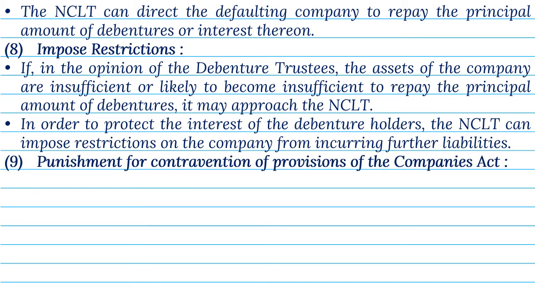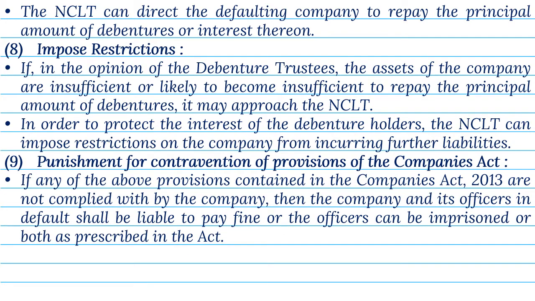Punishment for contravention of provisions of the Companies Act. If any of the above provisions, contained in the Companies Act 2013, are not complied with by the company, then the company, and its officers in default, shall be liable to pay fine, or the officers can be imprisoned, or both, as prescribed in the Act.